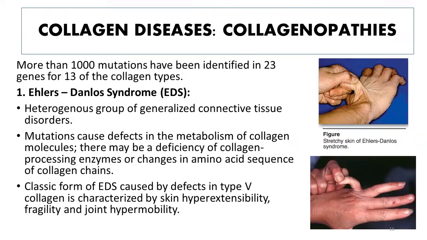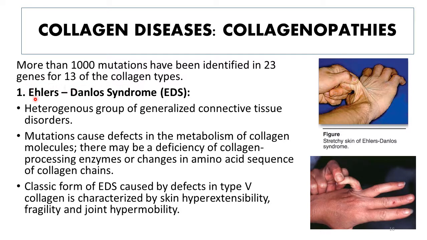Now we are going to discuss a group of diseases known as collagen diseases or collagenopathies. Now these collagenopathies are caused by mutations in genes which code for different types of collagen. In fact, more than 1000 mutations have been identified in 23 genes which code for 13 types of collagen.